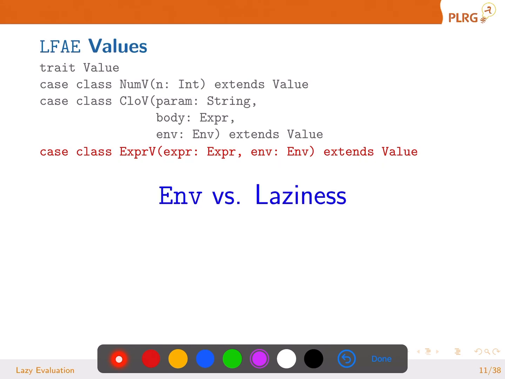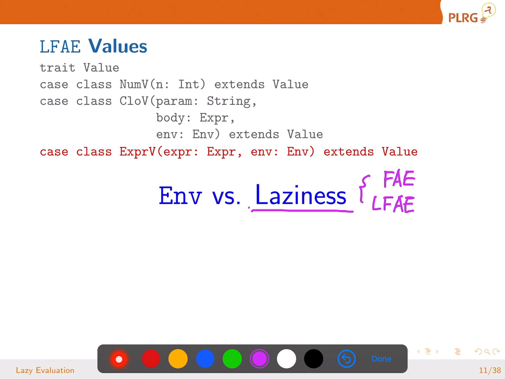Before moving on to the actual semantics of this lazy evaluation, let's emphasize what we mean by laziness. Laziness, again, is a different semantics. When we have FAE and LFAE, even though they have the same concrete syntax, they have different semantics.